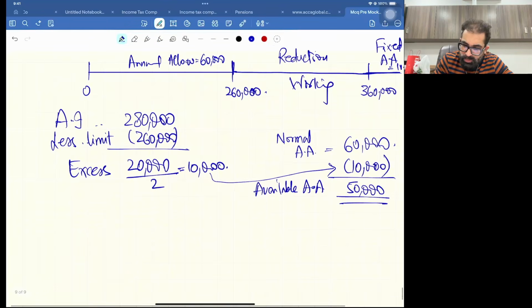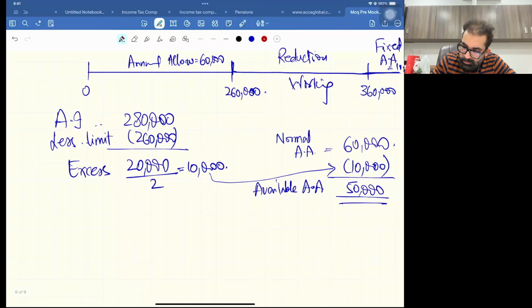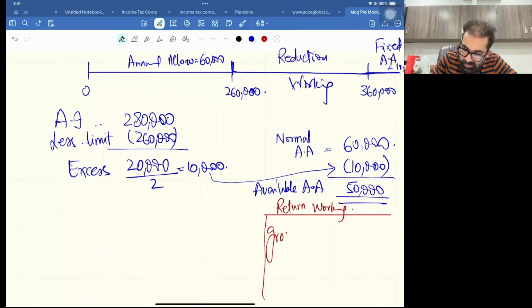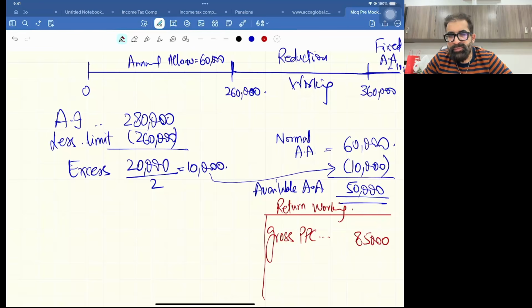Remember the box? I used to make a box. Let me recall that box for you: return working. You have only one thing in this question, that is gross PPC, or sometimes we call it TRC, 85,000. And yes, this gross PPC is less than your available annual allowance.